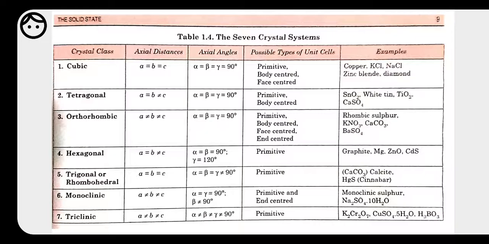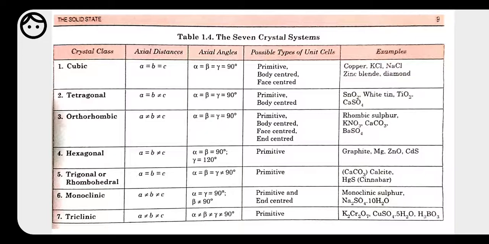Next we have monoclinic, in which A is not equal to B and B is not equal to C. When we look at the angles, alpha and gamma are equal to 90 degrees, but here beta is not equal to 90 degrees. Here the types of unit cell are primitive and end centered, and an example for this one is monoclinic sulfur. Okay.